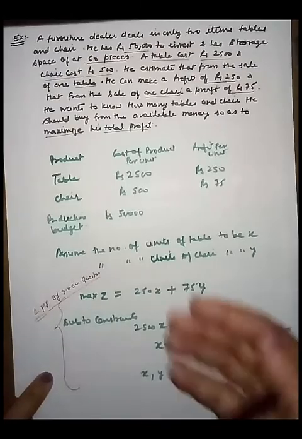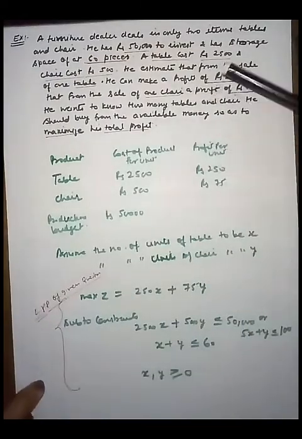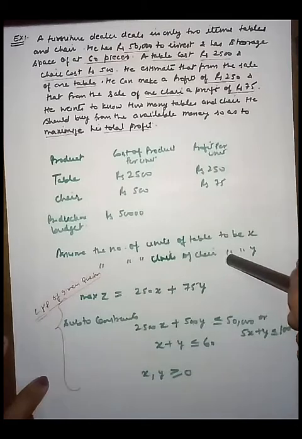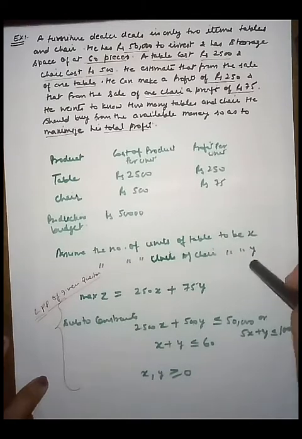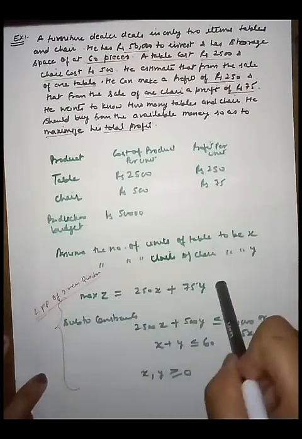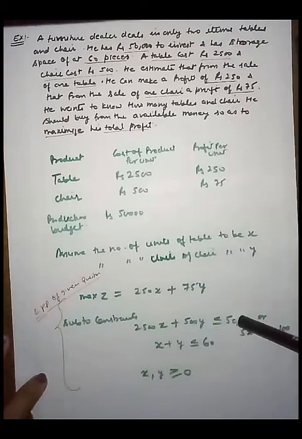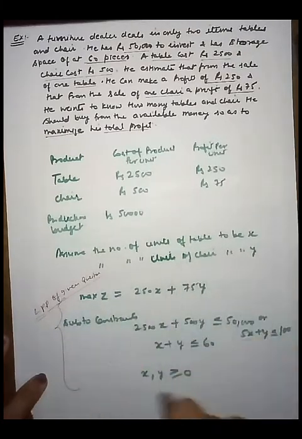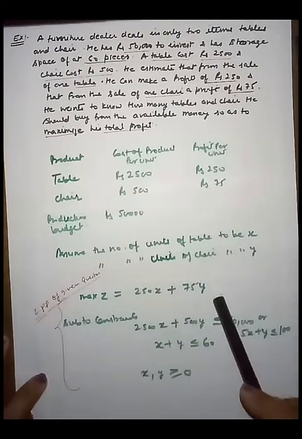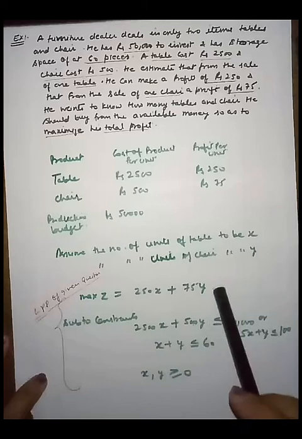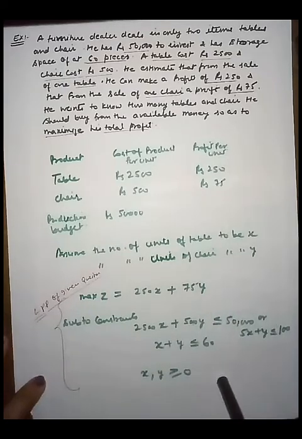Hope you understand how to convert a given problem to LPP form. You just find the decision variables, then make the objective function, find the constraints, and combine them to make the system of objective function with constraints. That is called the LPP problem.